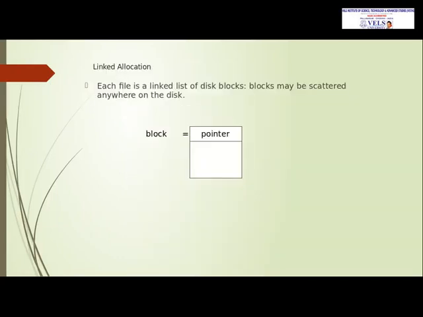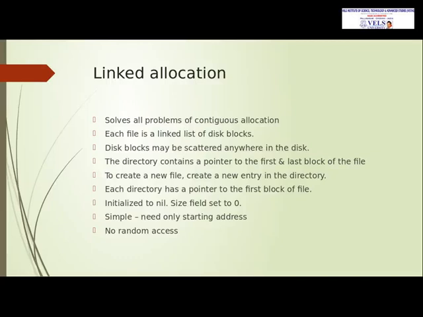Next, linked allocation. Each file is defined as a linked list of disk blocks. The disk blocks are scattered anywhere in the disk, so we identify those disk blocks by the address of the linked list. The first block contains one pointer. The pointer has the address of the next link. So it solves all the problems happening in the contiguous allocation. Each file is a linked list of disk blocks. The directory contains a pointer to the first and last block.